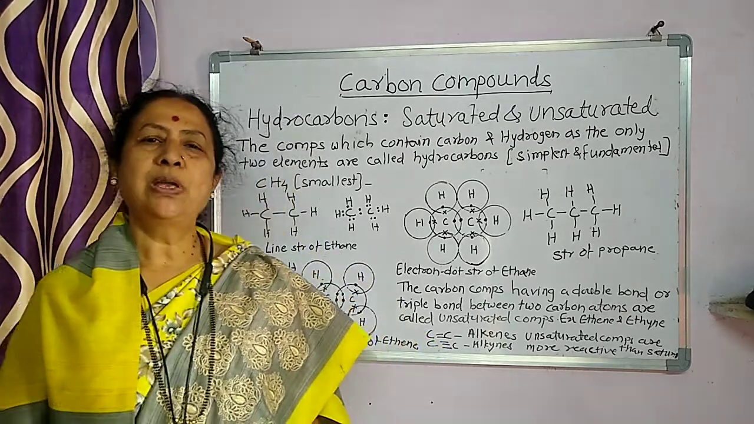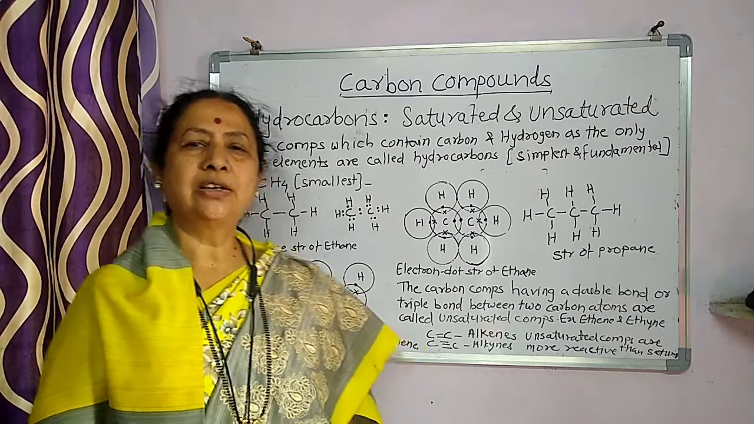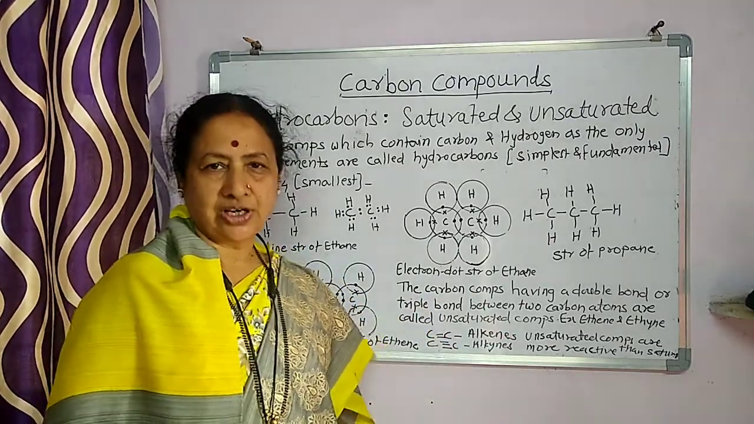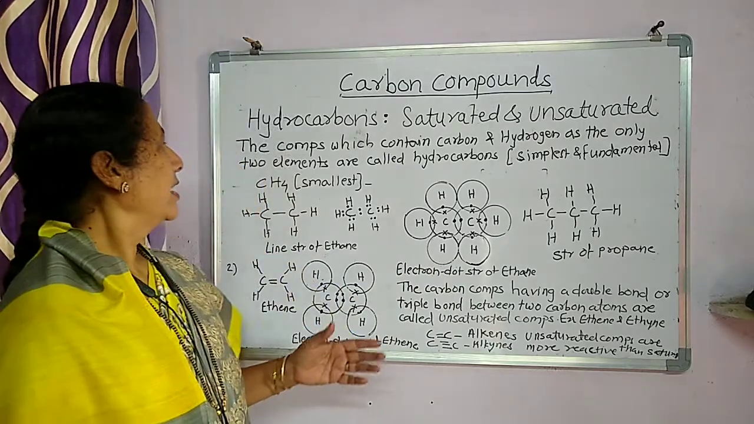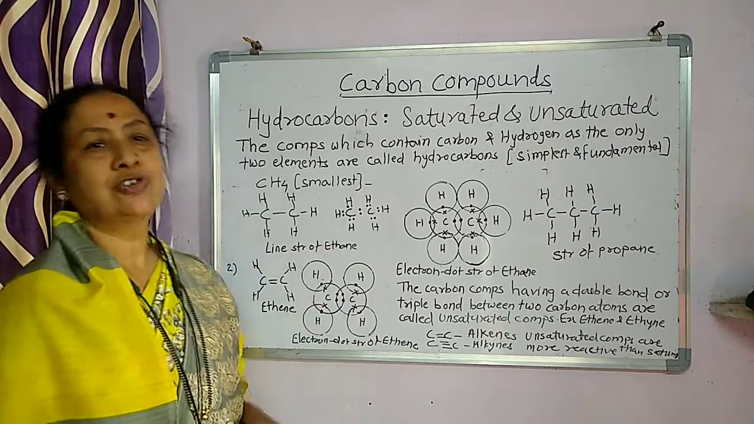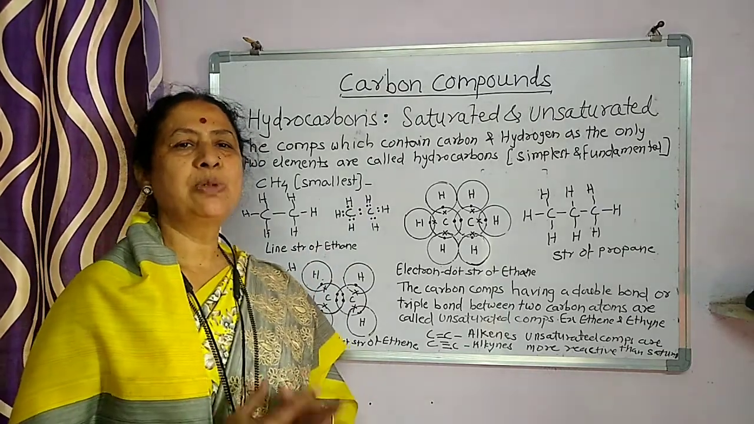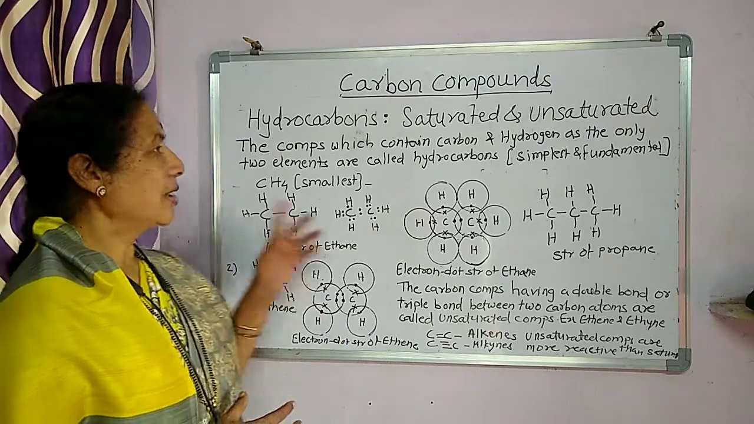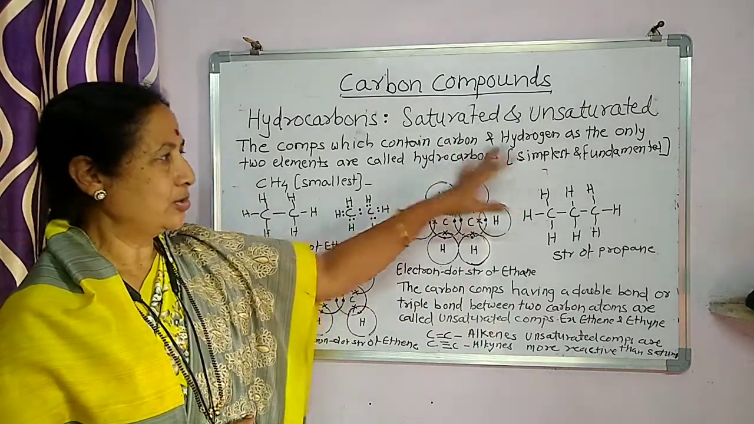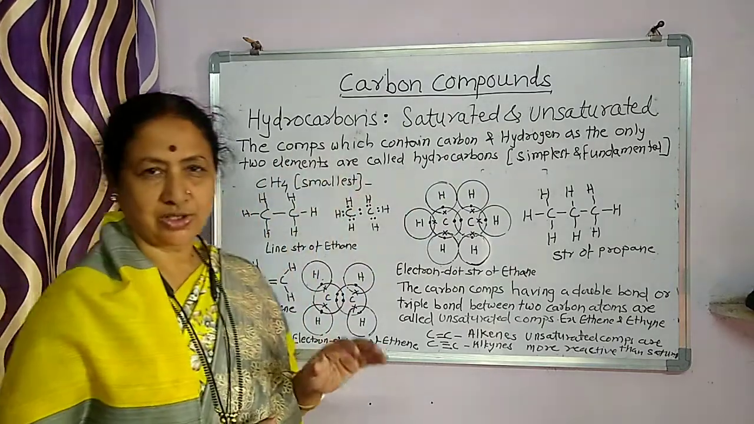Carbon compounds contain many elements, especially hydrogen, to a smaller or a larger extent. First we have to study the hydrocarbons. Let us study what is meant by hydrocarbons. The compounds which contain carbon and hydrogen, only two elements, are called hydrocarbons.